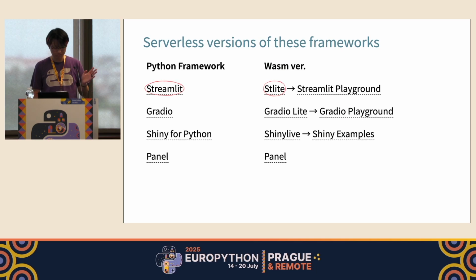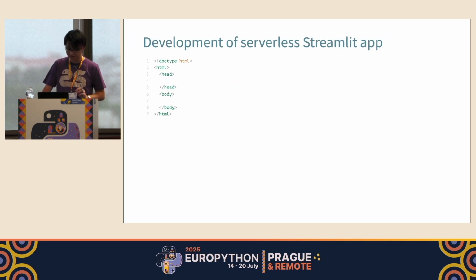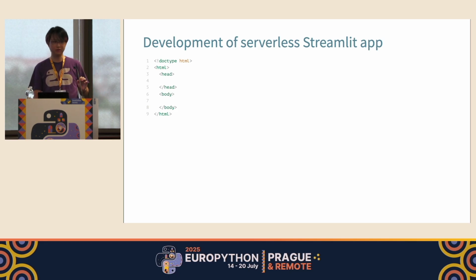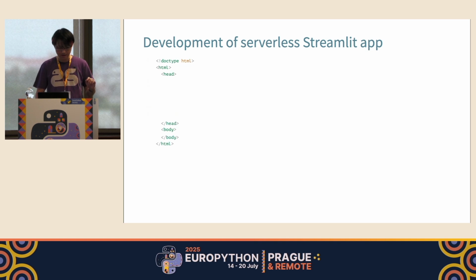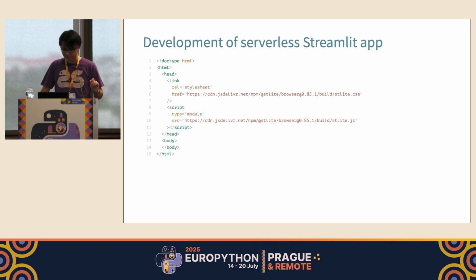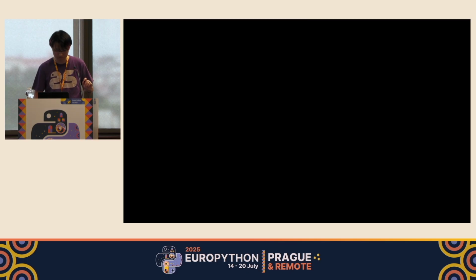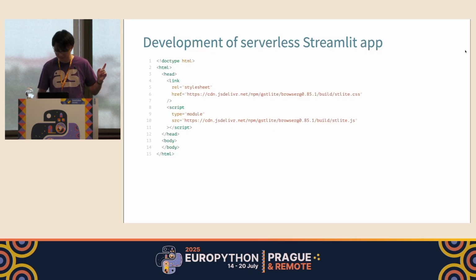We have been using Streamlit, so let me take an example of it, whose WebAssembly sibling is Stlite, aka Streamlit-Lite. The usage of Stlite is very simple. The thing you have to do is just to create a single static HTML file and add some lines of code to load the JS and CSS files from the Stlite library, which you can copy from the repository's README.